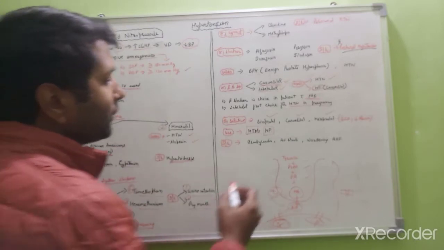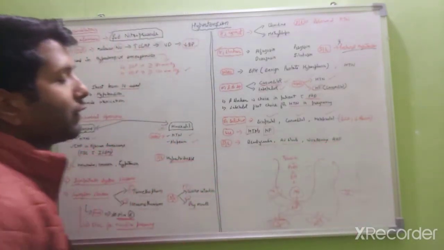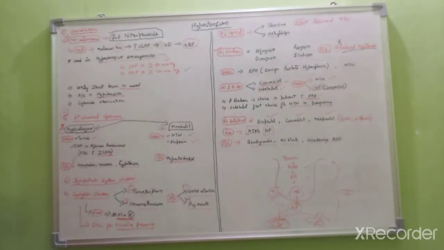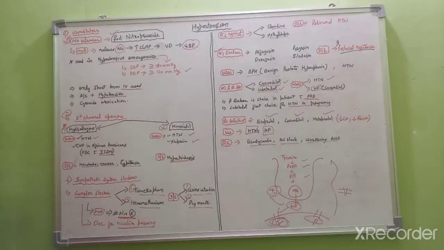The side effects of these drugs include bradycardia, AV block, or worsening of acute heart failure. We will do these alpha and beta blockers more elaborately when we talk about the sympathetic nervous system.